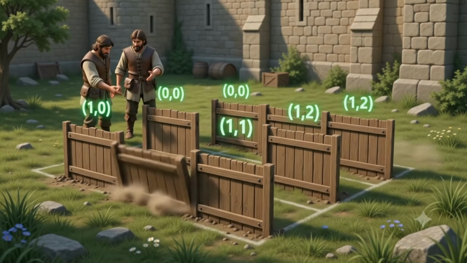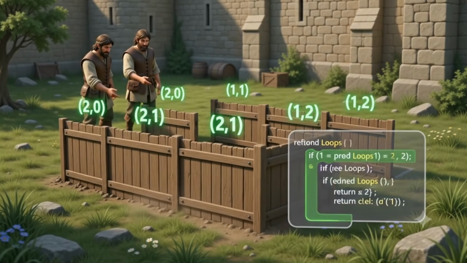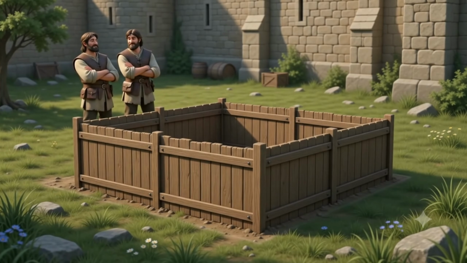To build a map, a single loop fails. You need a loop inside a loop. Nested loops tell your builders, for every row on the map, walk across every column. This is how the very grid is forged.